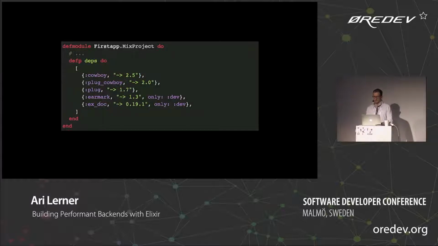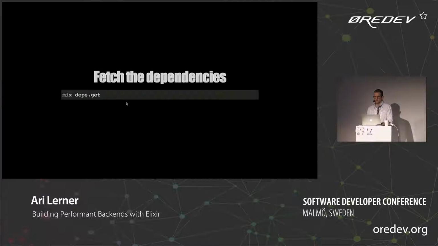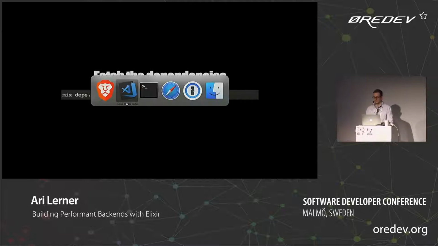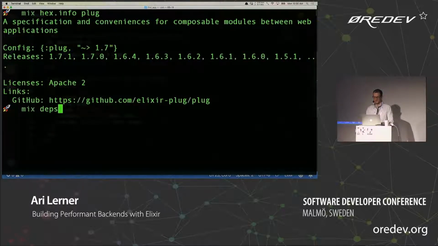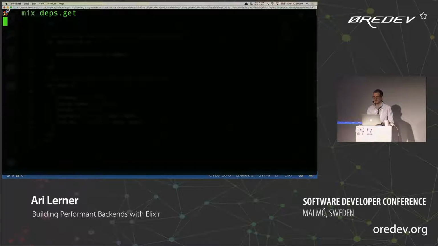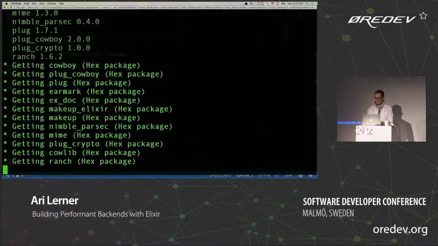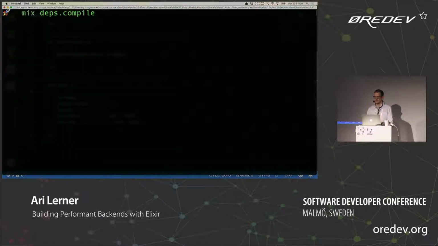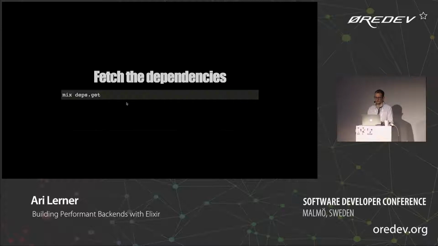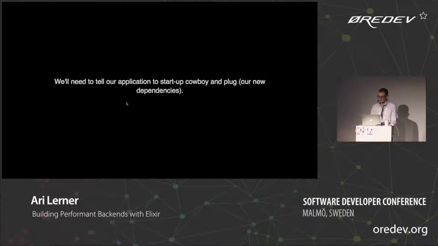Okay. Mix just wants to get involved in everything, right? Just use it again and say, let's go ahead and fetch those dependencies. We can also use mix to compile those dependencies, either by using mix compile or deps.compile, and that will compile our dependencies. Let's go ahead and compile our application while we're at it in the background.